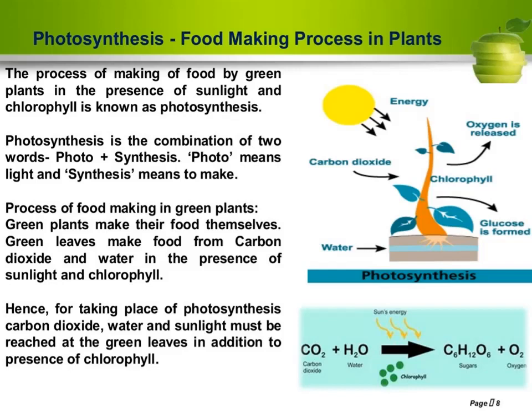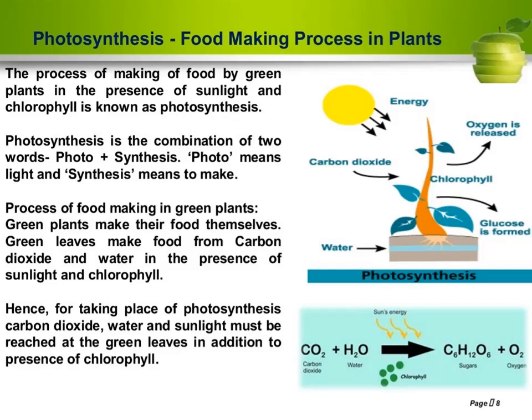Hence, for photosynthesis to take place, carbon dioxide, water and sunlight must reach the green leaves, in addition to the presence of chlorophyll.